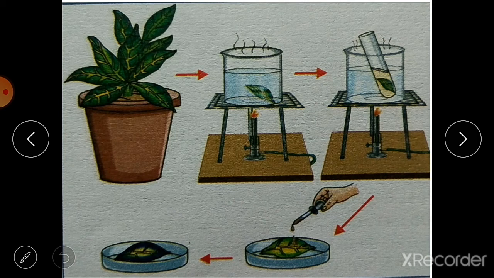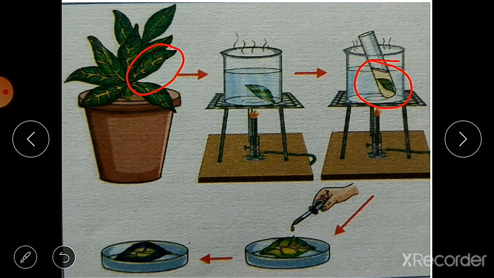What you have to do is take out one leaf of this croton plant and put it into the hot water beaker here. Then you remove it and keep it in the test tube as we have done in the last activity. In this test tube there is alcohol, and we will heat the water so that the alcohol will become hot.